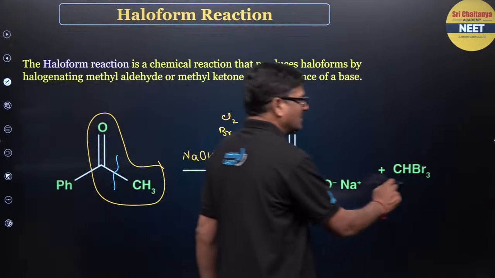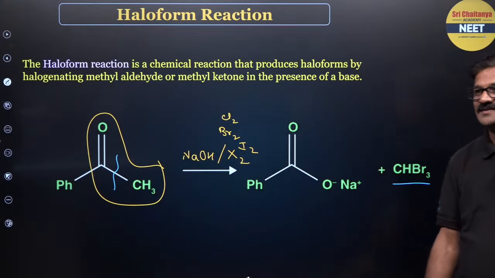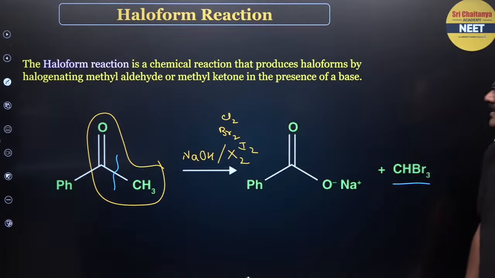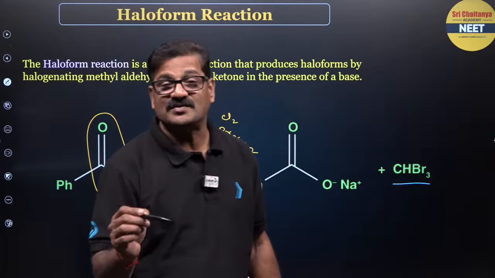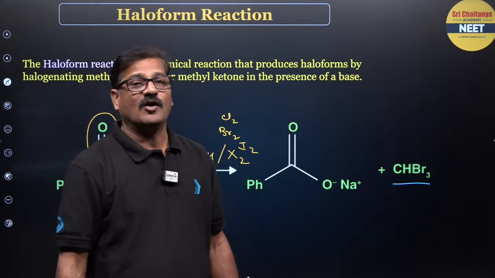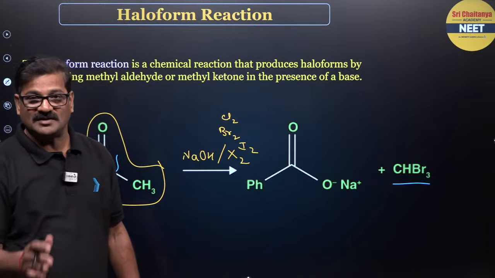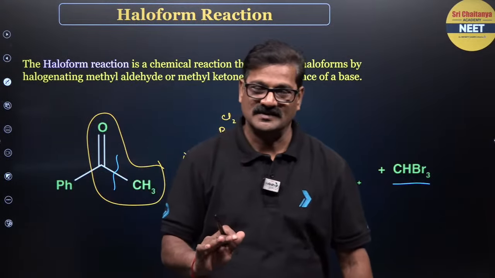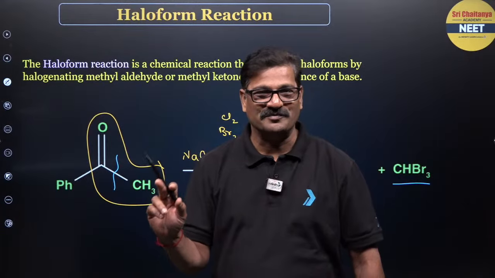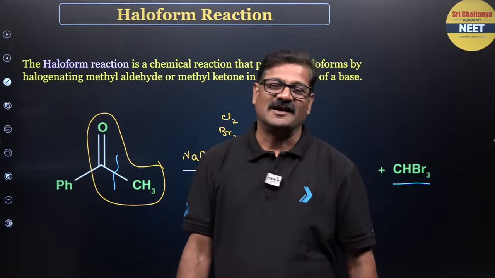So it is going to be CHBr3. Fine, this is about the haloform. The haloform reaction is used as a distinction test among the organic functional groups. Only methyl ketones and methylated secondary alcohols give this test. And ethyl alcohol is the only primary alcohol that gives rise to this haloform reaction.